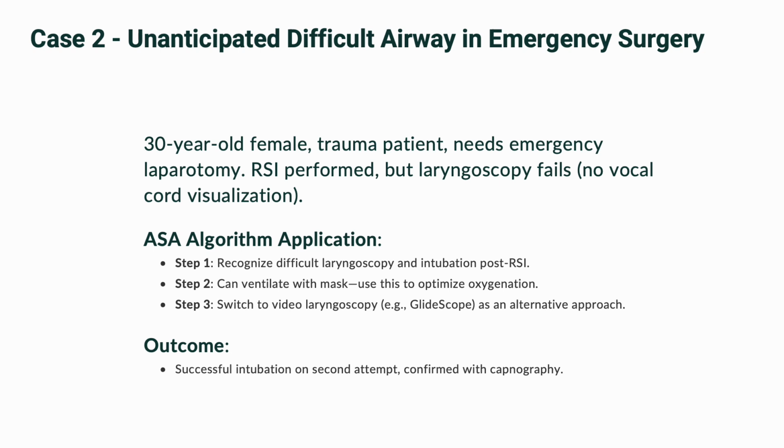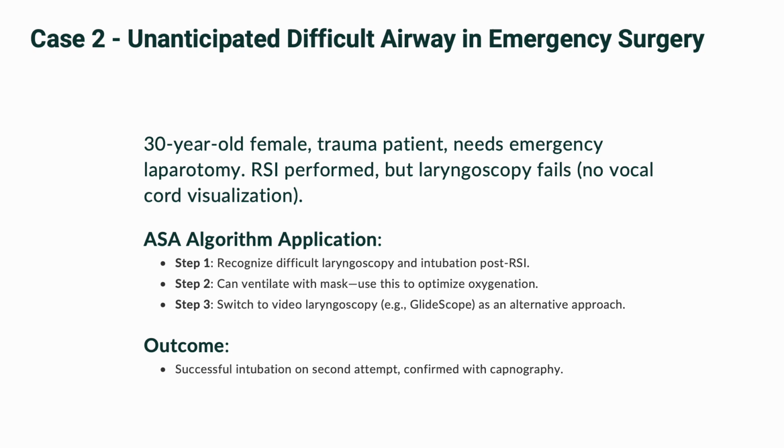Step 1. Identify the problem. Difficult laryngoscopy and intubation. The algorithm asks, can I ventilate? Yes. Bag mask ventilation works, keeping sats at 95%. Step 2. Optimize oxygenation. We're delivering oxygen via mask, buying time.